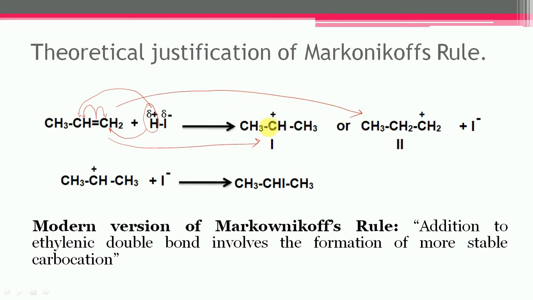And it is very much clear from the first and second carbocation, the second carbocation, that is the secondary carbocation, is more stable in comparison to this primary carbocation. So finally the main product, that is isopropyl iodide, will form from this secondary carbocation, which is the more stable carbocation and is easily formed during the course of the reaction.